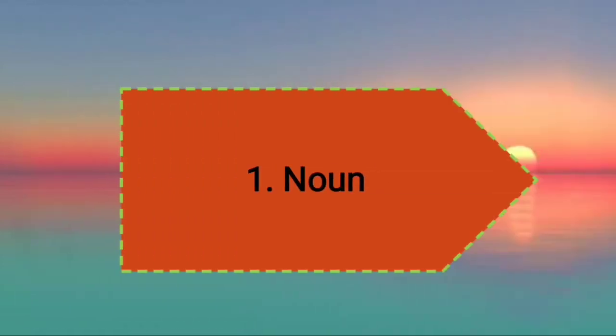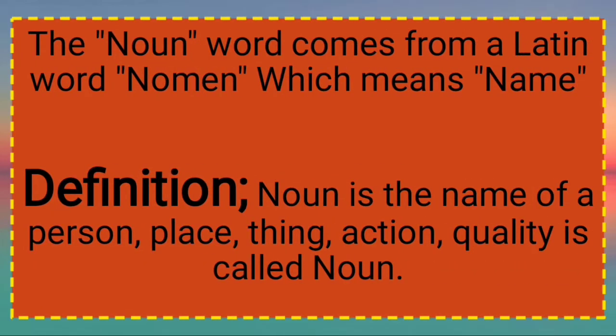The first one comes noun. What is noun? The noun word comes from a Latin word nomen, which means name. And its definition is: noun is the name of a person, place, thing, action, quality is called noun. Let us understand it by its examples.